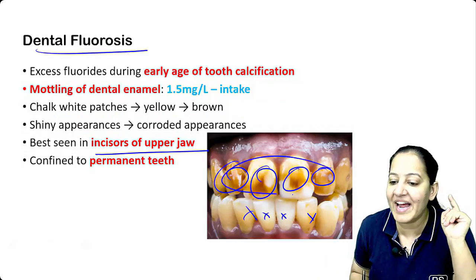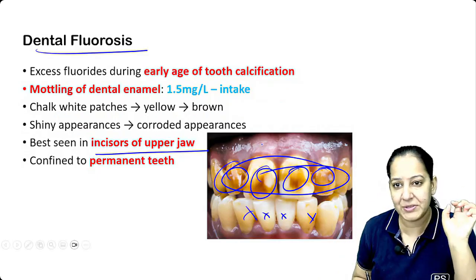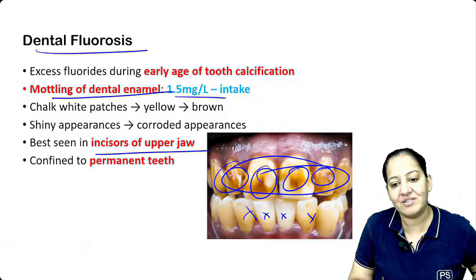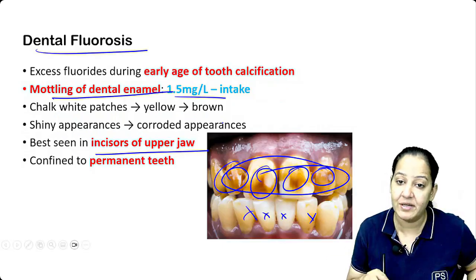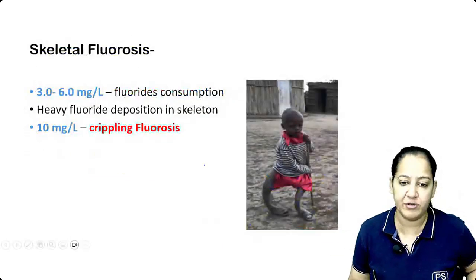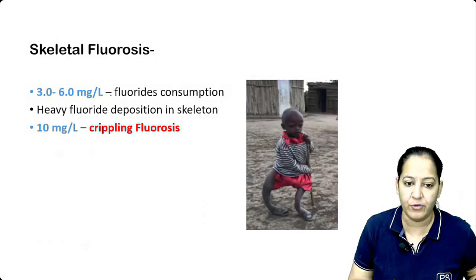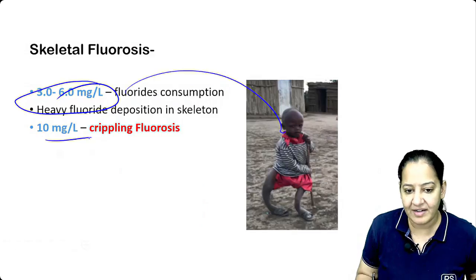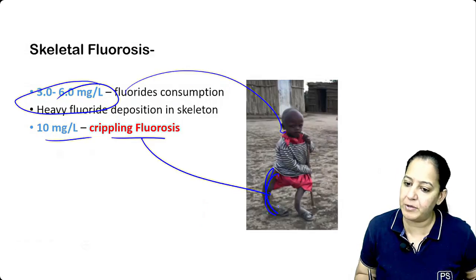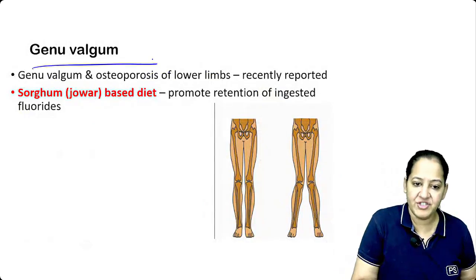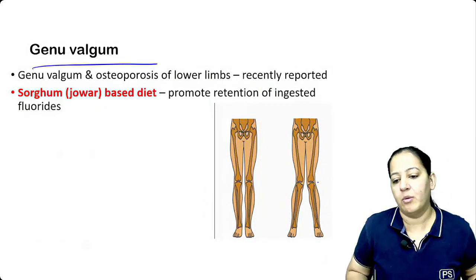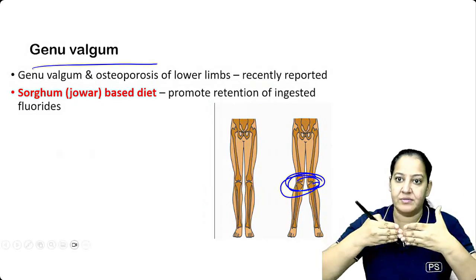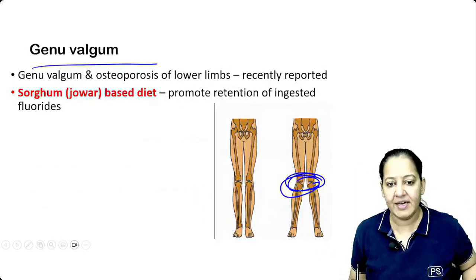The fluorine gets deposited in the upper incisors, and it will give a yellowish appearance to the tooth. It is known as mottling of the dental enamel. It will occur when the concentration is 1.5 milligram per liter instead of 0.8. And it is confined to the permanent teeth. The second is skeletal fluorosis, when the concentration is 3 to 6 milligram per liter. And at 10 it will lead to crippling. पूरा cripple हो जाएगा, paralysis, crippled. And finally genu valgum, more than 10 it will lead to genu valgum. What is genu valgum? You can see this is genu valgum, the knock knee, the knees bind with each other, they cannot be separated. Say yes.